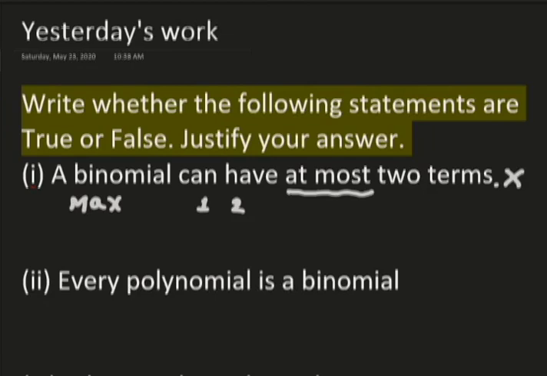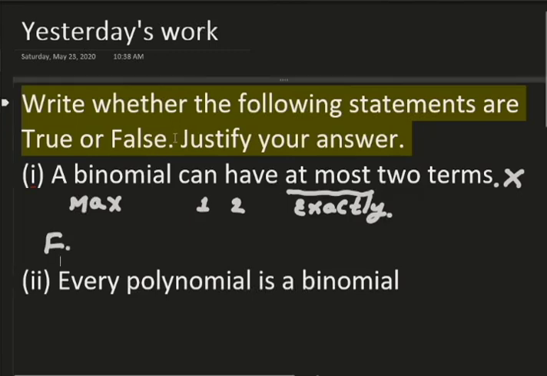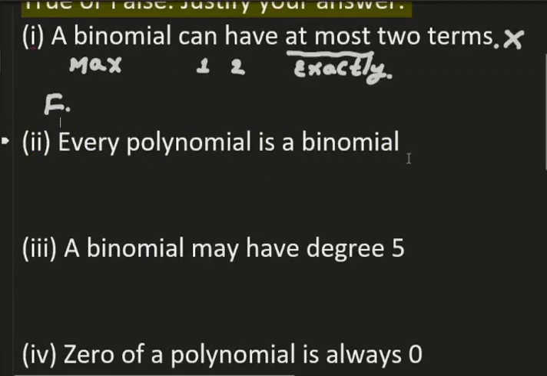So here, if they had used the word exactly, this statement would have been correct. But now it is wrong. A binomial can have exactly two terms is the correct statement. Now what should we write here? We have to write false. This statement is false. Next, every polynomial is binomial.